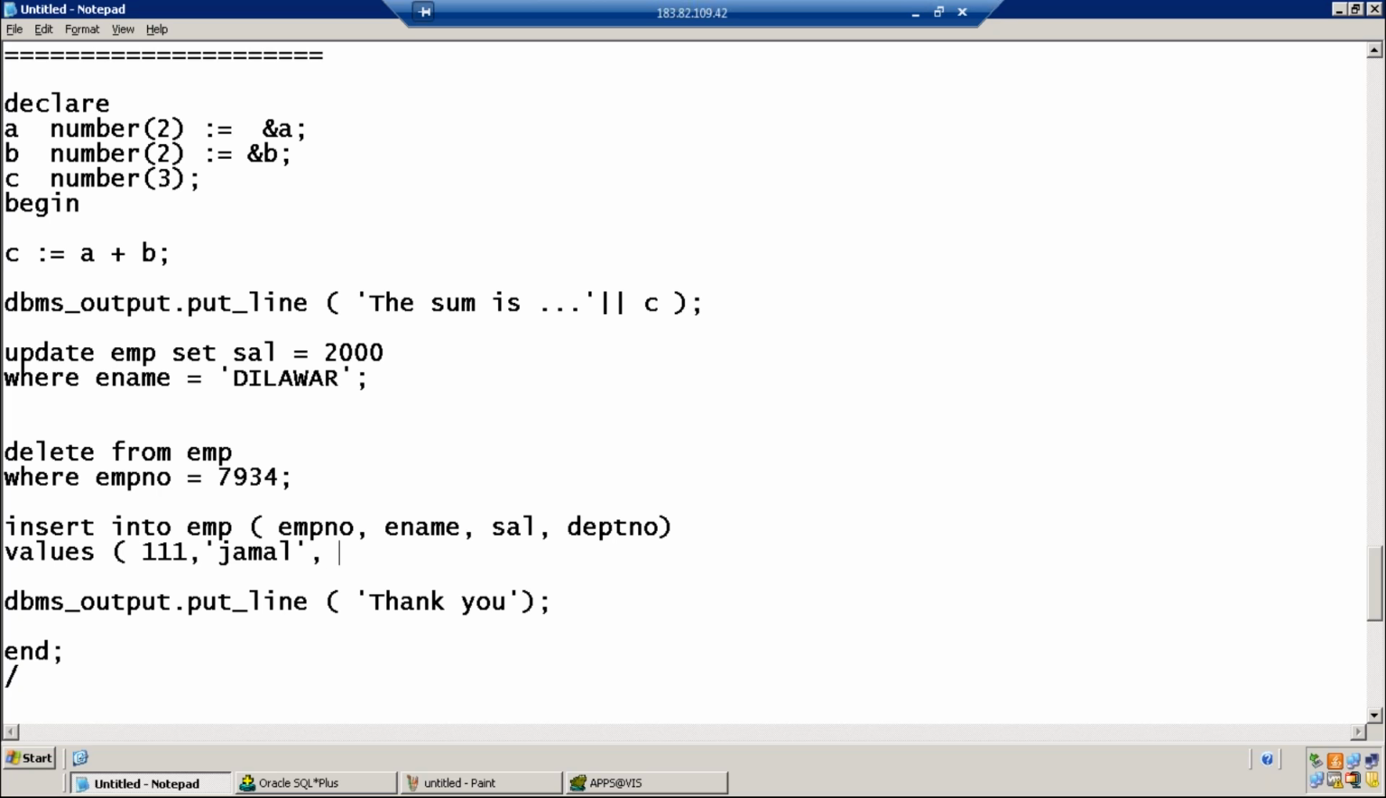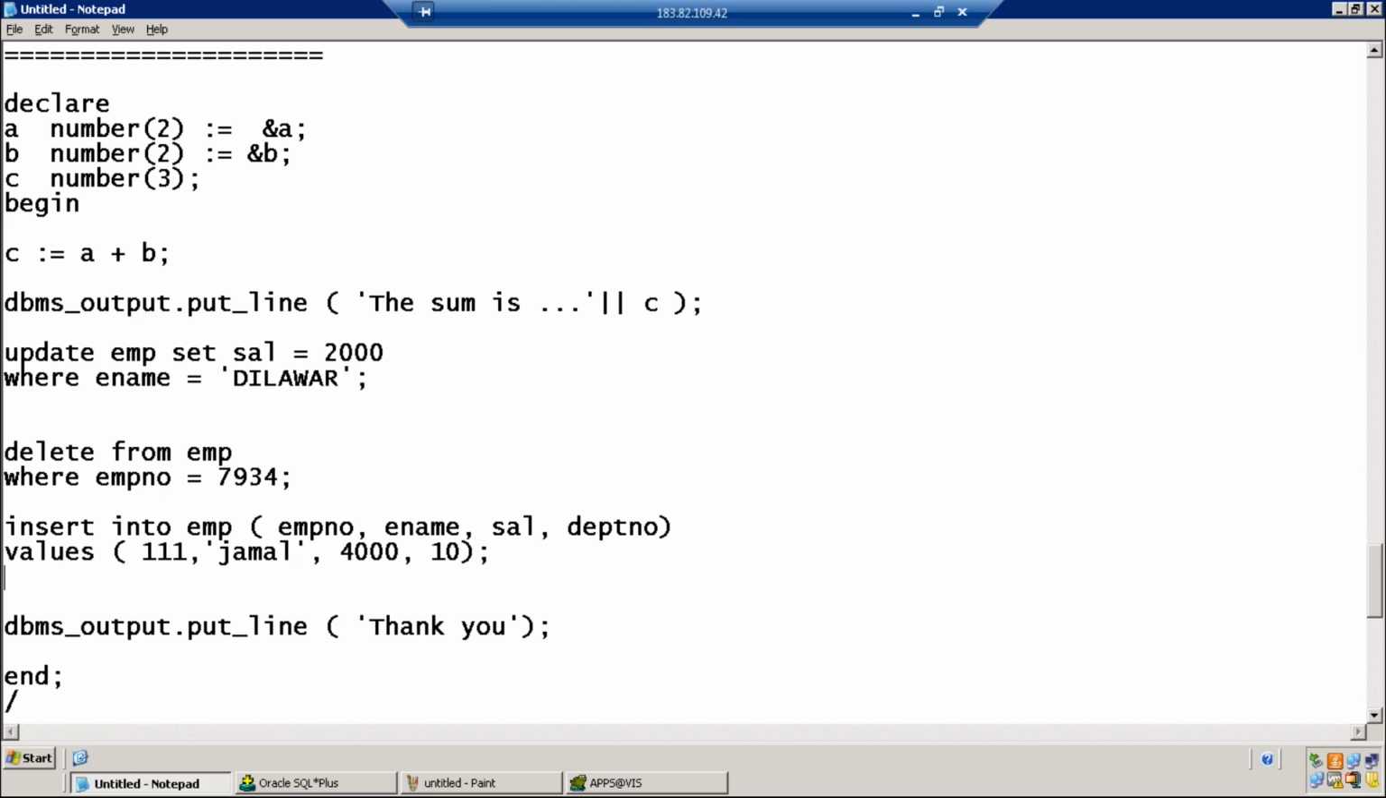Jamal, how much salary do you want? 4,000. Very less. Above. That's Omani riyals. Oh, Oman currency, 4,000. Very good. You can make it Yemeni riyal also.